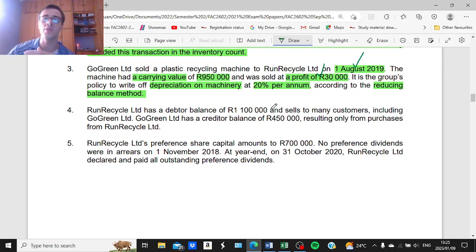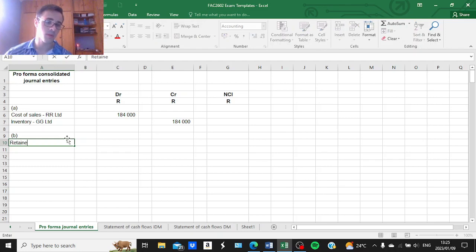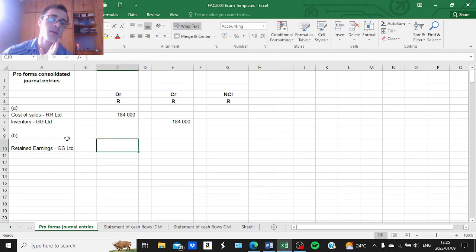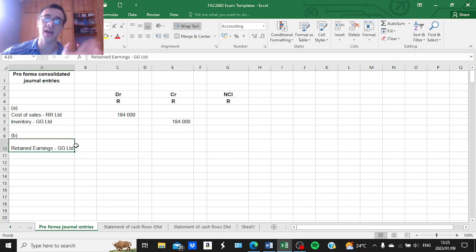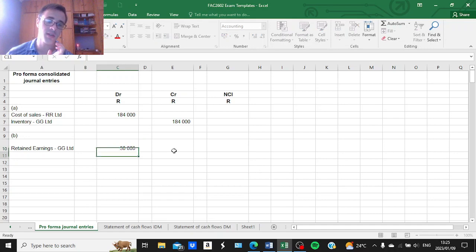Because of the profit, we need to decrease the actual profit made by Go Green Limited in the previous year, and we will do that by debiting their retained earnings account. So for journal entry B, you will debit retained earnings for Go Green Limited, because that is the company that made the profit in a previous period, and during this elimination we are decreasing the actual profit made by that company by debiting their retained earnings account.